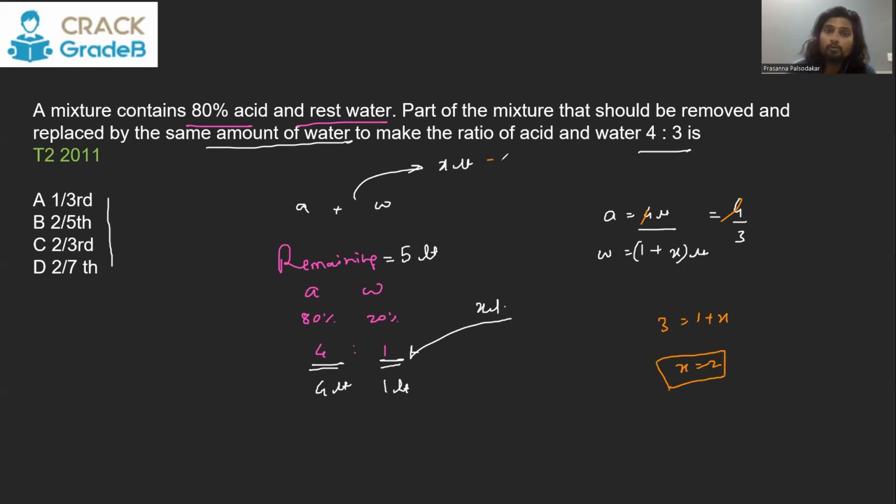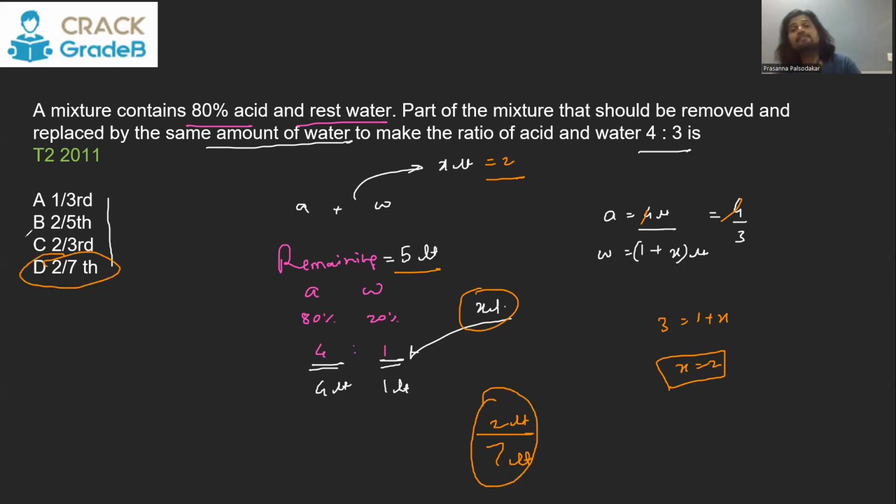That means what you removed was 2 liter. That means initially it was this 5 plus this 2, 7 liter. So out of the initial 7 liter, you removed 2 liter and you added 2 liter water. That means you replaced 2/7 of the total mixture. Out of 7 parts, you took out 2 parts, or you replaced 2 parts. That means 2/7 is the fraction. I hope you got this.